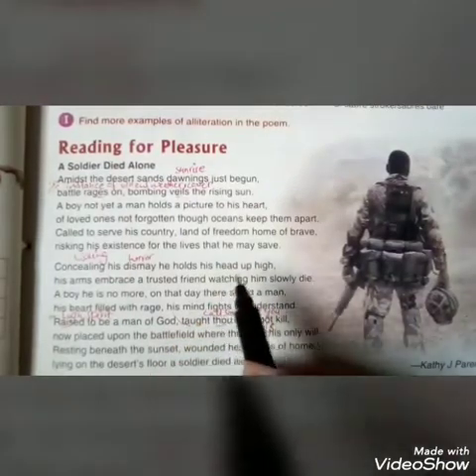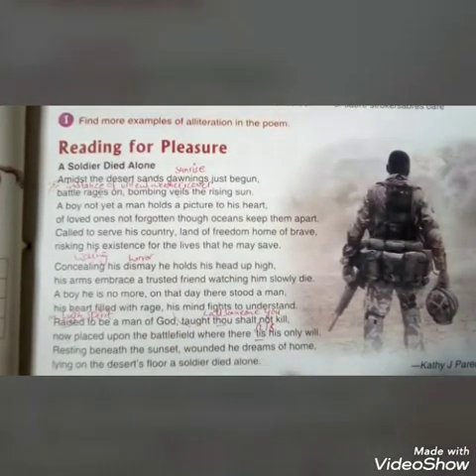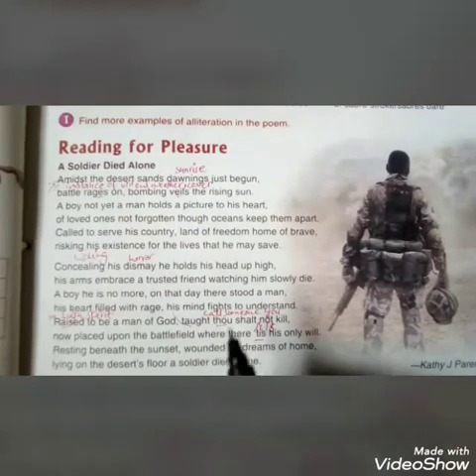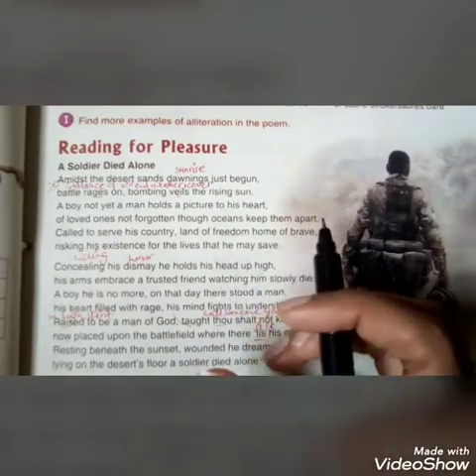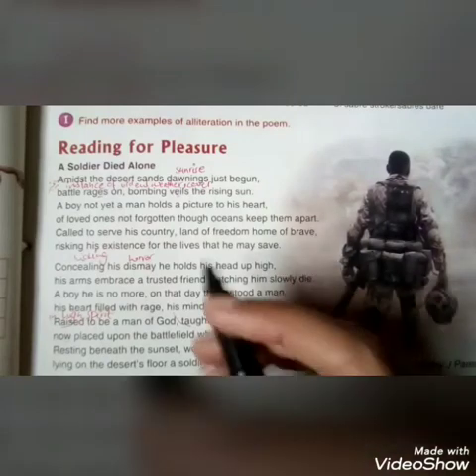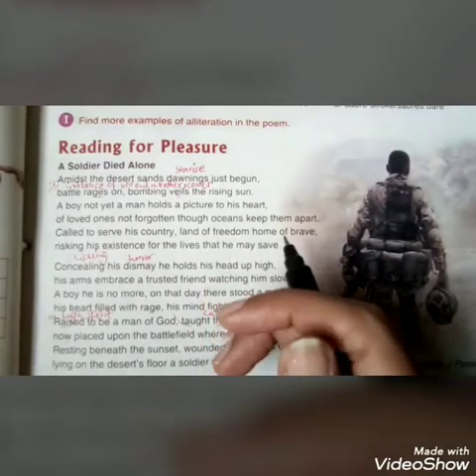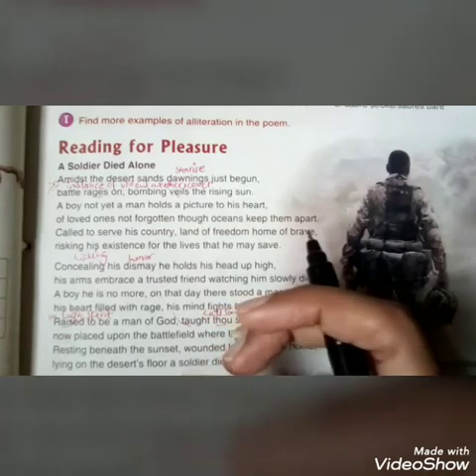So you have to read it by your own self, and then after reading it, students, you have to work out the syllables and alliteration or meter, and find out the antonyms as well, and rhyming words as well.